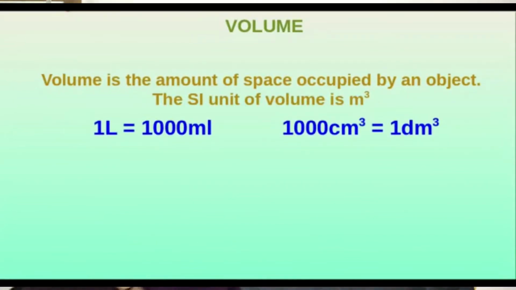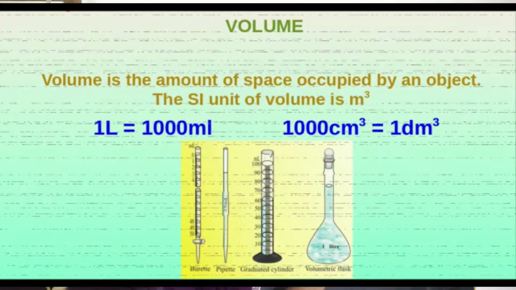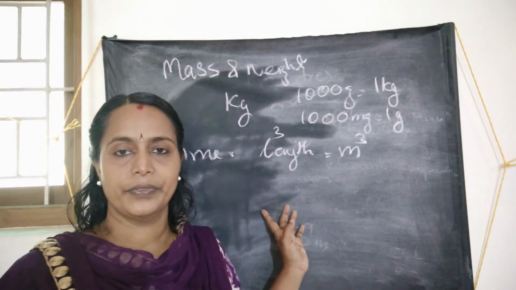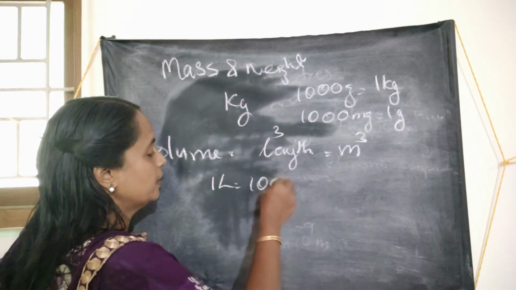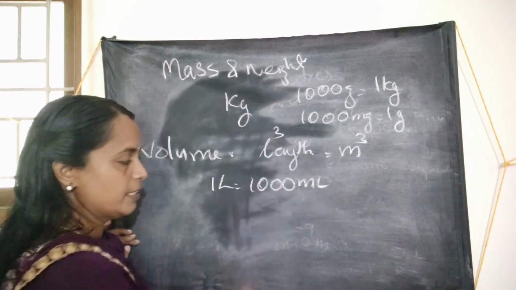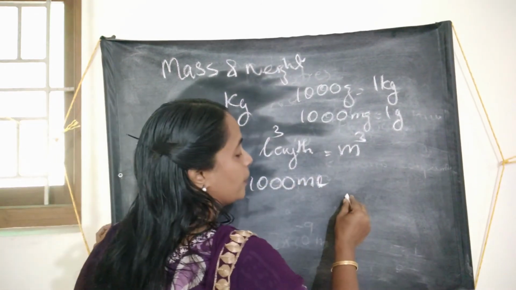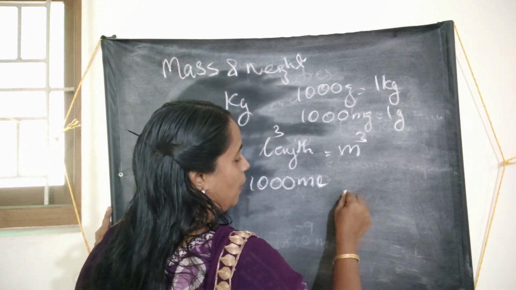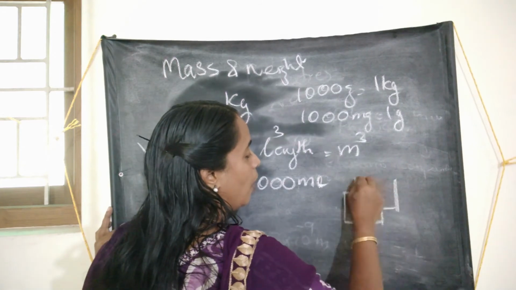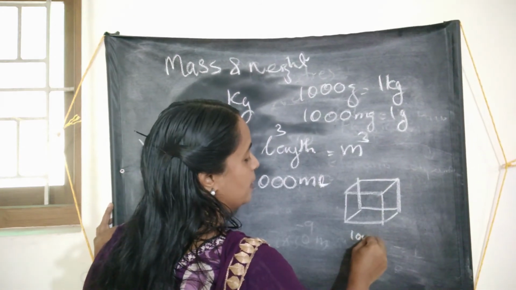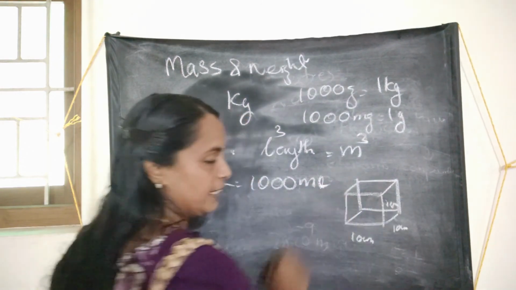Another unit of volume is liters. 1 liter is equal to 1000 milliliters. And 1 liter is the volume of a vessel, a box of 10 centimeter length, 10 centimeter breadth and 10 centimeter height.